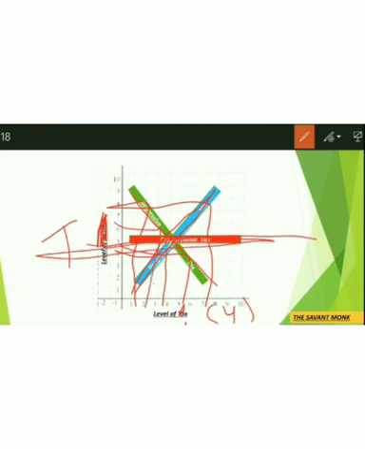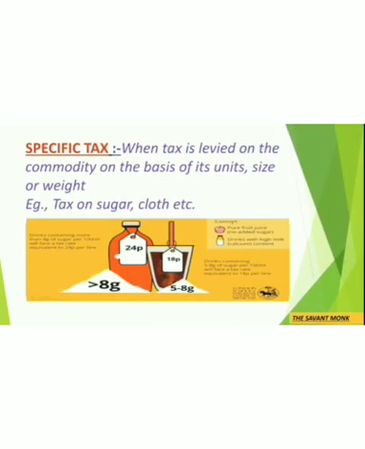All right. And in case of proportional tax, irrespective of the level of income, the same amount of tax is imposed on all the persons. So if the tax is 5%, whether you are earning 10 lakh per year or you are earning 10 crore per year, the tax will be the same. That is 5%. Okay. So that is proportional tax, okay? But in case of progressive tax, if you are earning 10 lakh, it will be somewhat lower than if you are earning 10 crore, okay? And in case of regressive tax, the condition is just opposite to that in progressive tax, alright? So I hope this is clear to you.